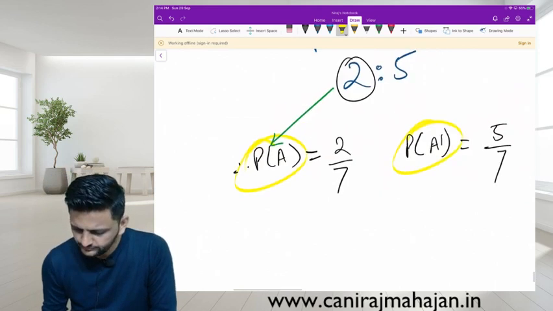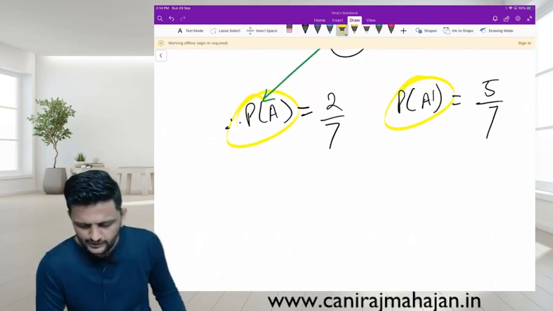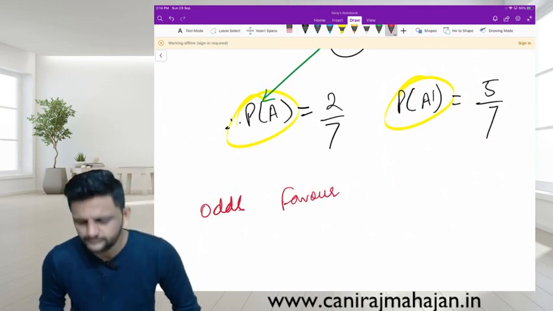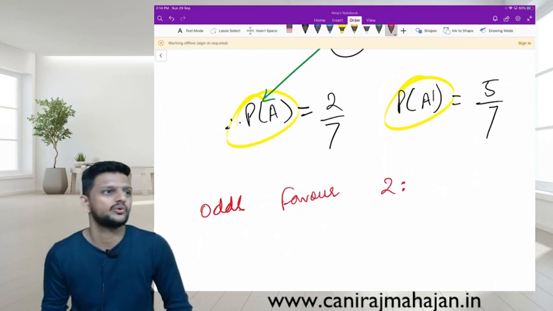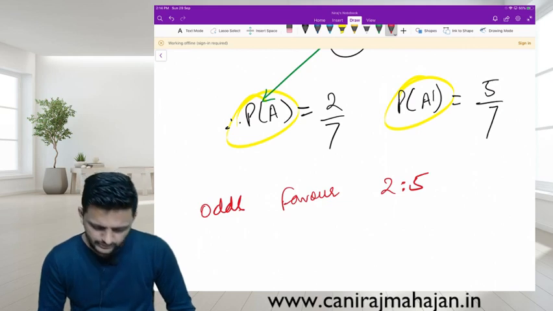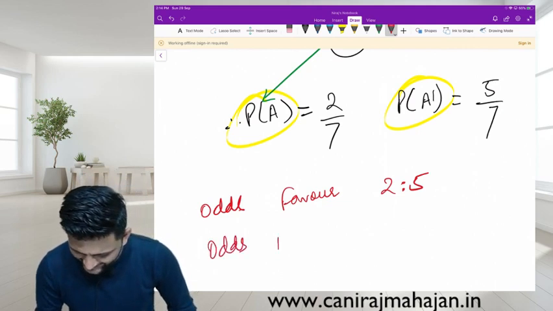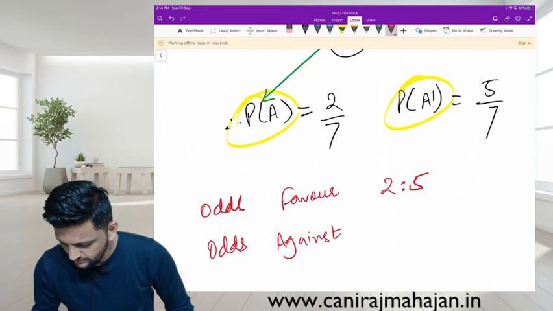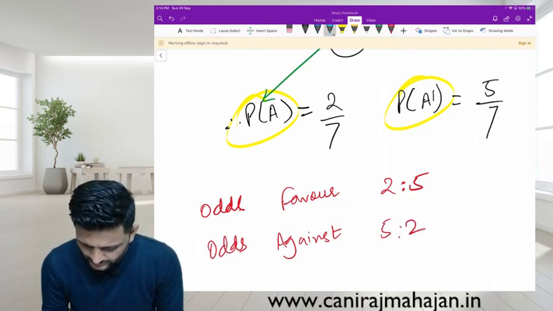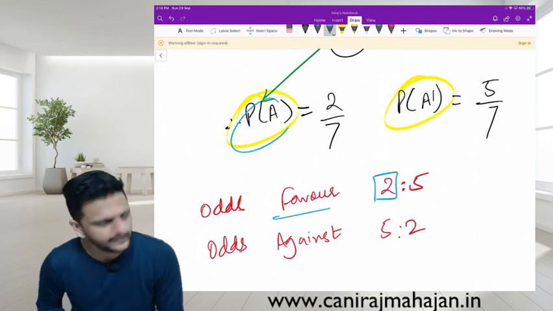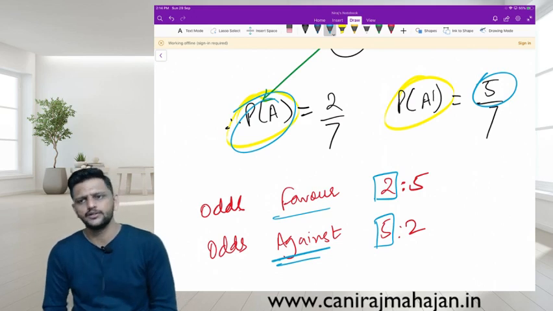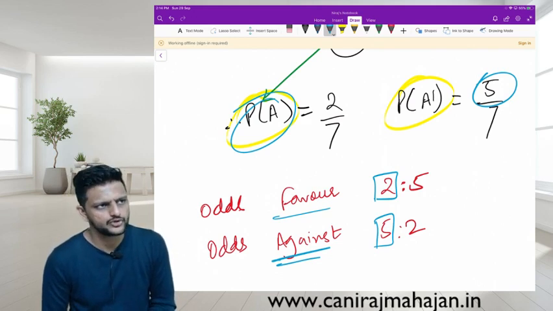From here, looking only over here, can you give me odds in favor? Ratio? 2:5. Are you following or no? And odds against, 5:2. The first number in favor is happening. The first number in against is not happening. This is how you can remember. Understood, everyone?